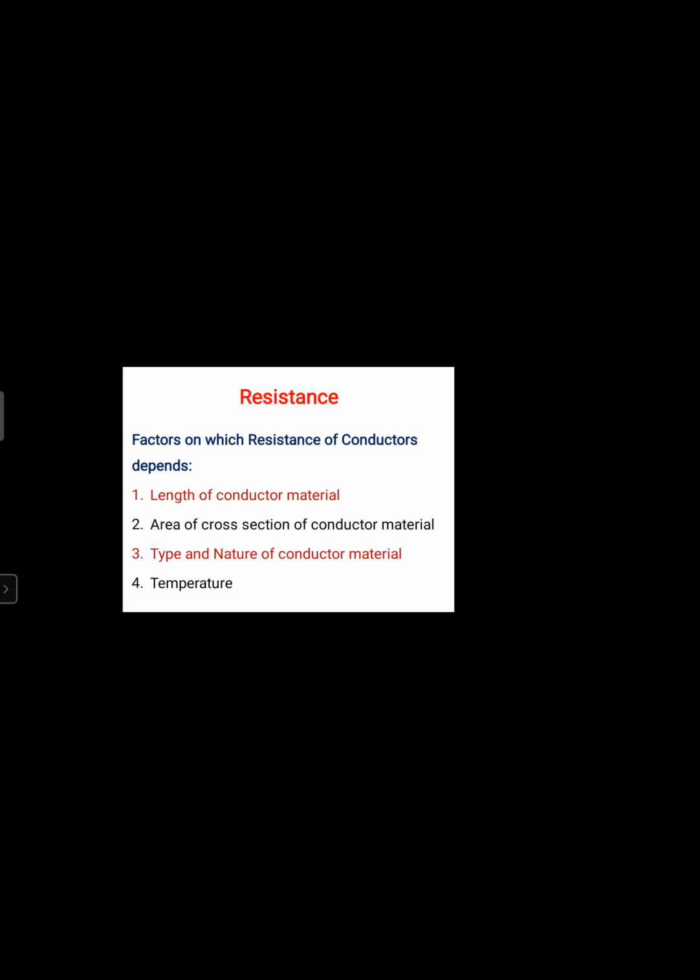Second one: area of cross section of conductor material. Third one: type and nature of conductor material. Fourth one is temperature.